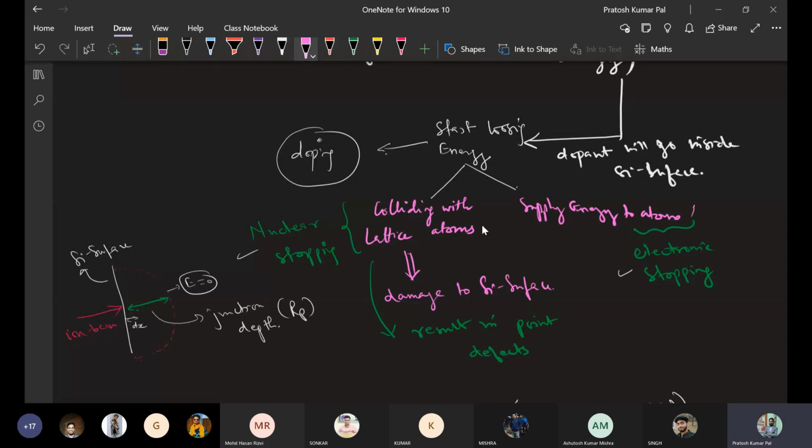So the bound electrons are broken, and this electron will be free. Whatever energy the ions have will be used for breaking the bound electron. So that is called electronic stopping.